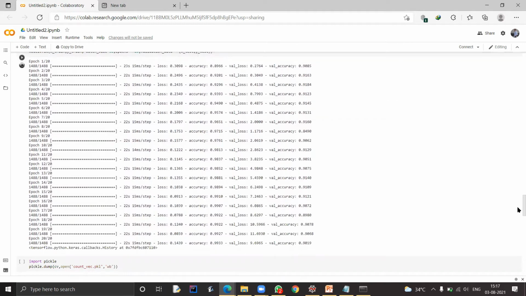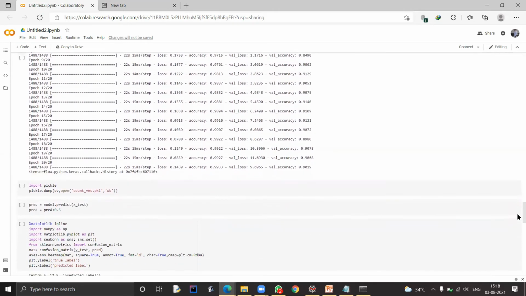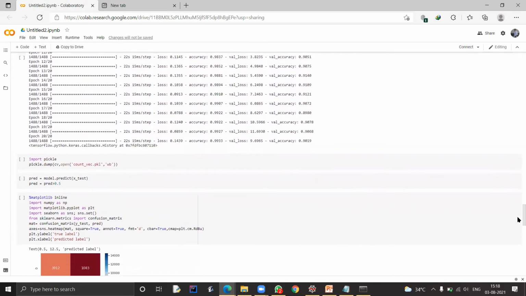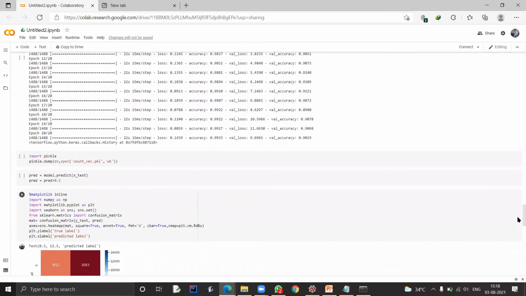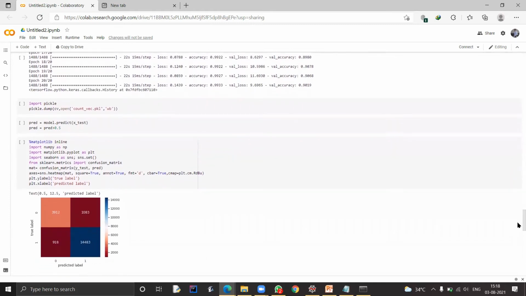We are getting a validation accuracy of around 0.9. After trying out many different values, we got this accuracy. You can get a better accuracy by changing the values, but this is the best we have got so far. Then we save the bag of words using pickle.dump. Later we predict.